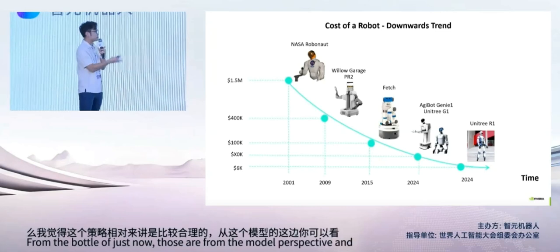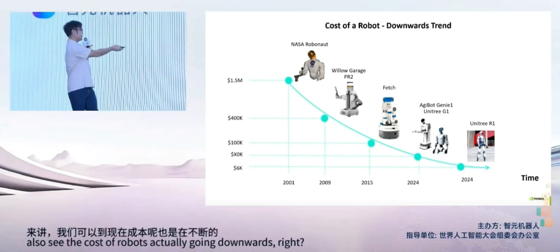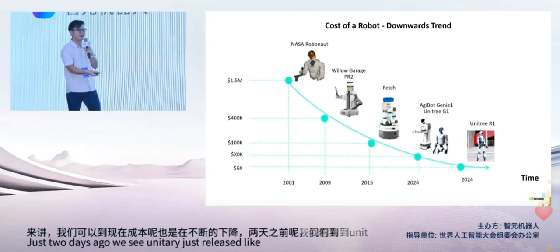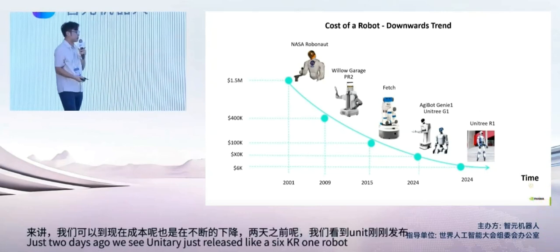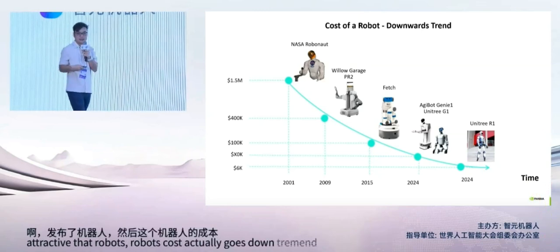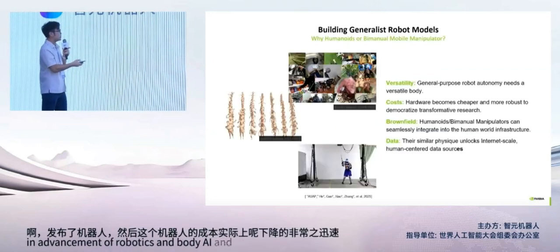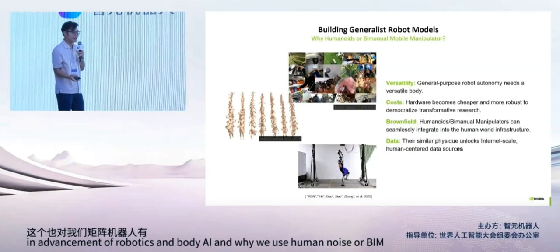And we can also see the cost of robots actually going downwards, right? Just 2 days ago, we saw Unitree release a 6K R1 robot. It's very attractive that robot cost goes down tremendously, which helps in the advancement of robotics and embodied AI. And that's why we use humanoids or mobile manipulators.